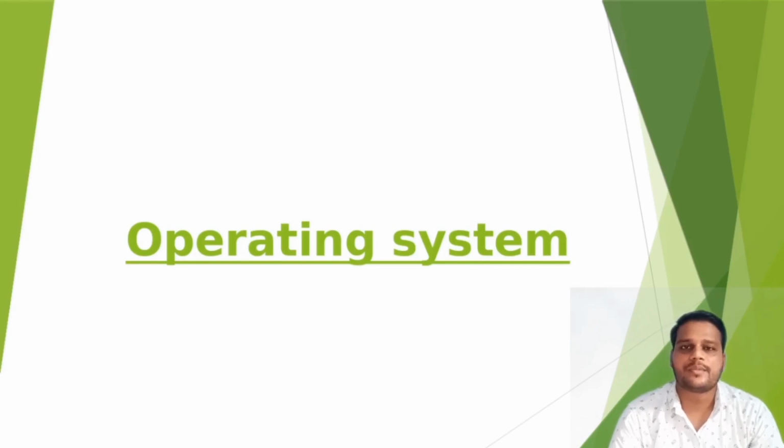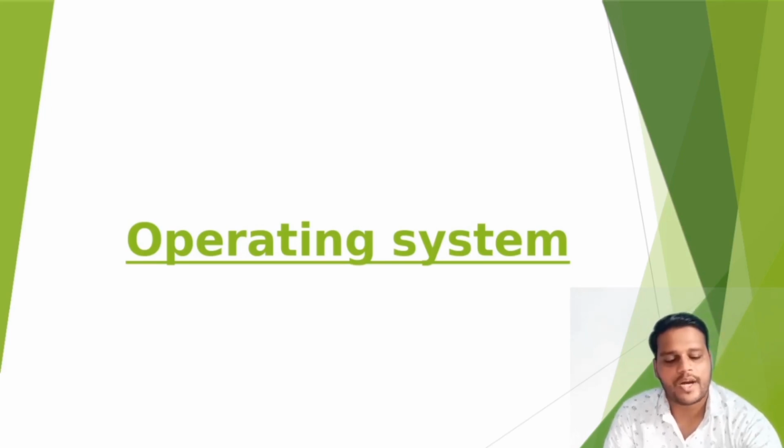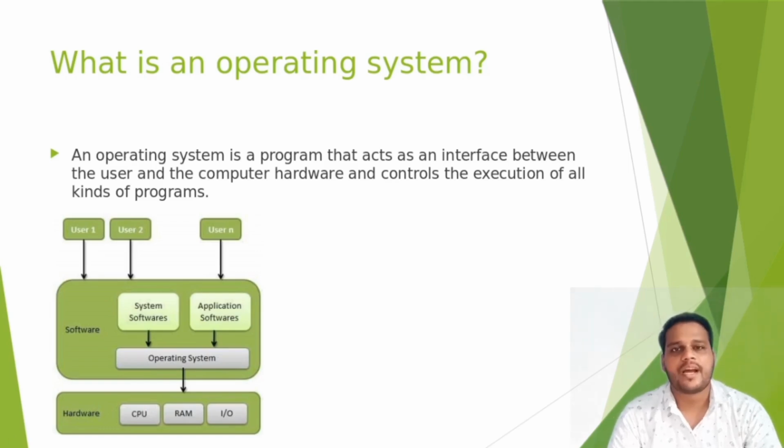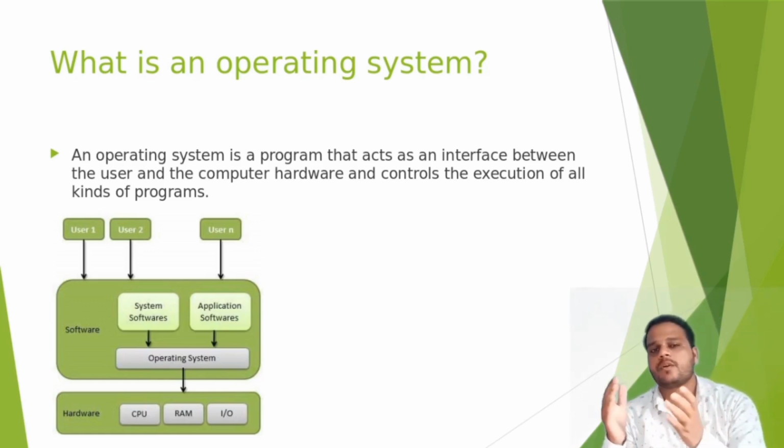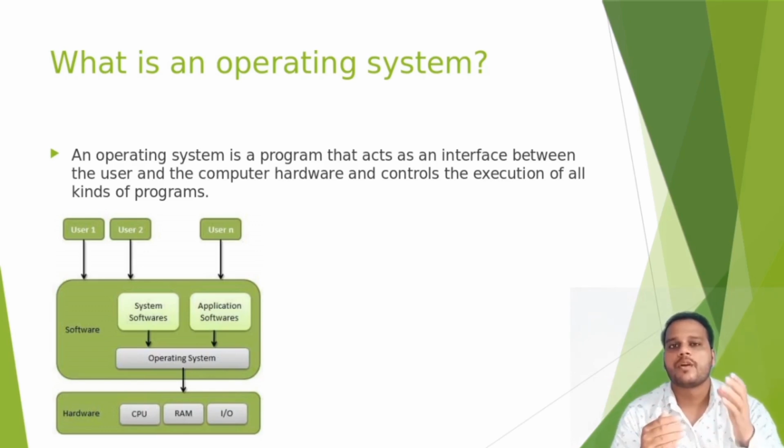We are here to discuss our new chapter, which is operating system. First of all, a question arises: what is an operating system? An operating system is an interface between human and hardware devices. Your operating system acts as a mediator, or interface, between the hardware devices and the human beings.